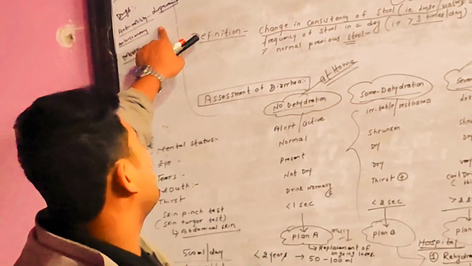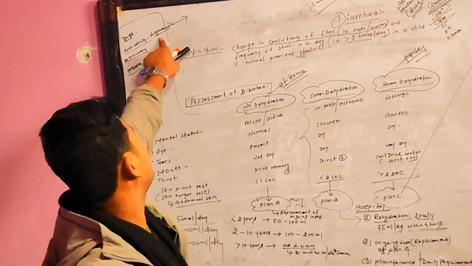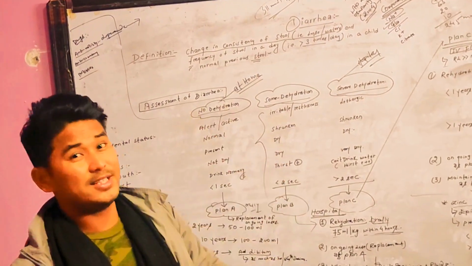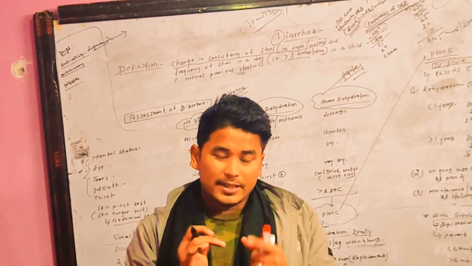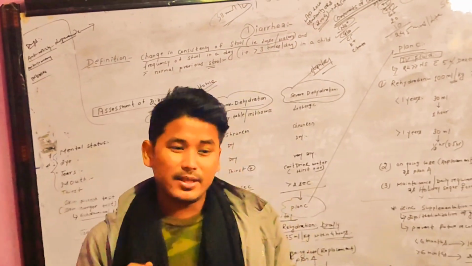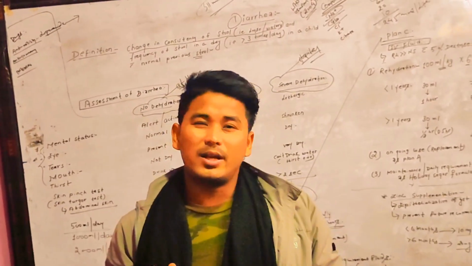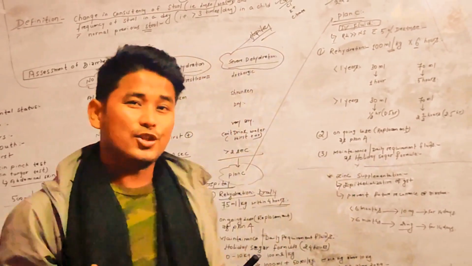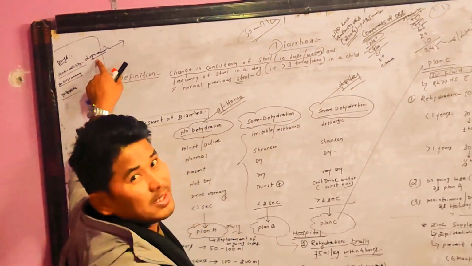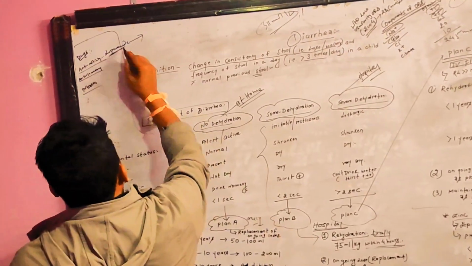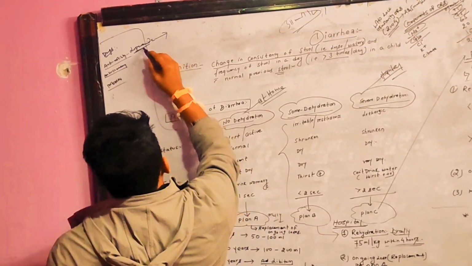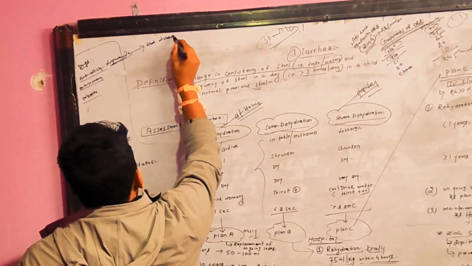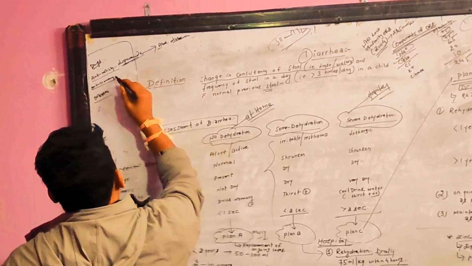Listen very carefully. If you provide loperamide, an anti-motility drug, in case of acute infectious diarrhea, just imagine that the organism is getting much more time in the intestine. That is why it proliferates and multiplies, and the intestine becomes a graveyard for the situation. So we do not usually provide loperamide in acute diarrhea. It is contraindicated, and it causes abdominal distension or swelling.